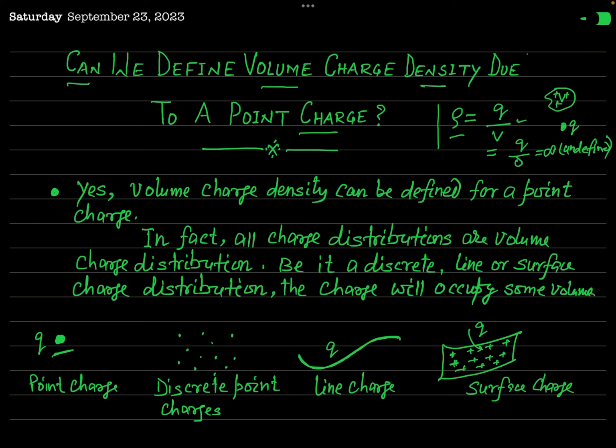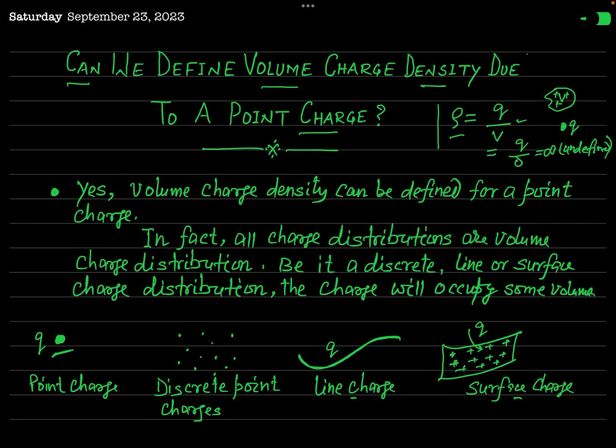Don't think that in the case of a point charge or discrete charge distribution we cannot define volume charge density, or that we cannot define it in the case of line charge or surface charge. For any charge distribution, I am saying that we can define the volume charge density.